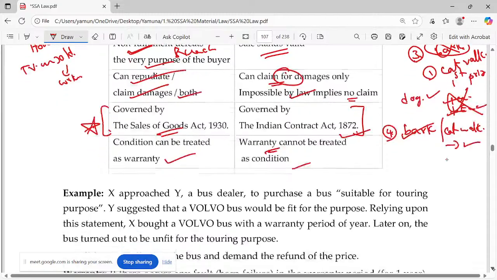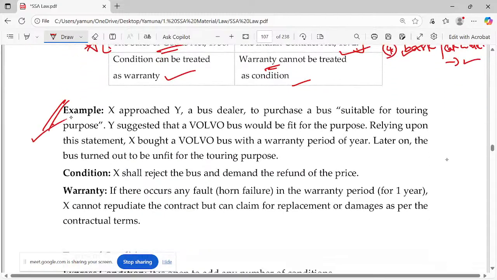Okay. So this is an often repeated question. X approached a bus dealer to purchase a bus suitable for touring purpose. Y suggested a Volvo bus would be fit for the purpose. Who suggested? Y. Who's Y? The bus dealer. Relying upon, please highlight this word. The buyer did not have any knowledge of the bus, so he has to rely on the seller. Relying upon the statement, he bought the Volvo bus with a warranty period of 1 year.